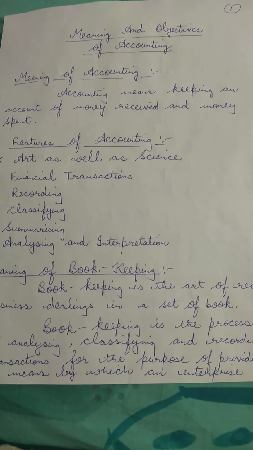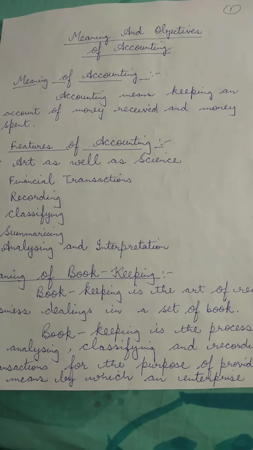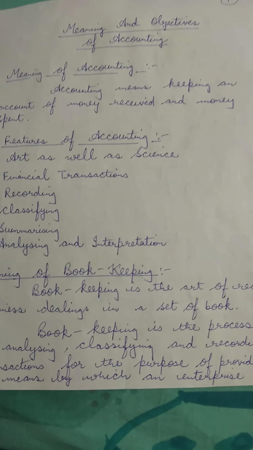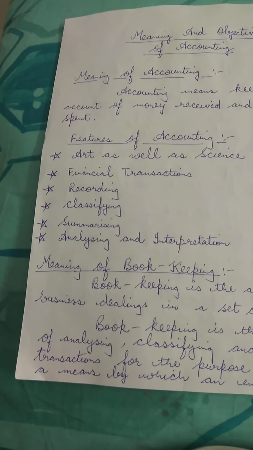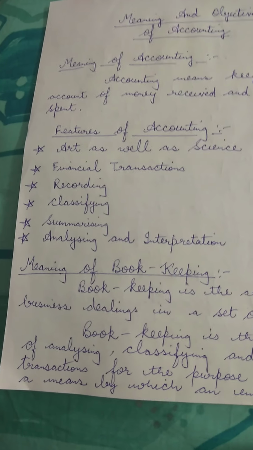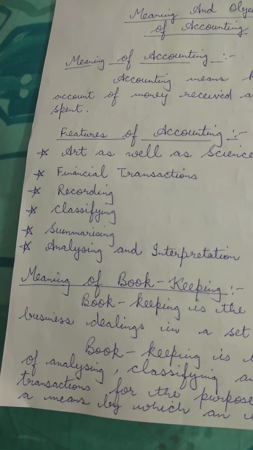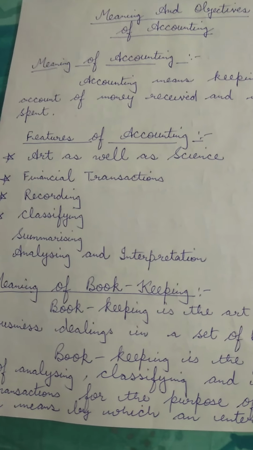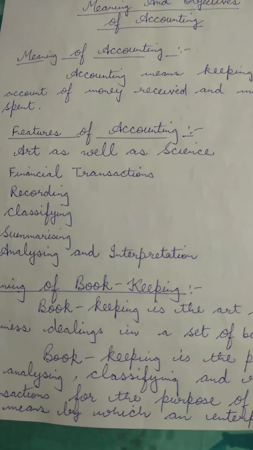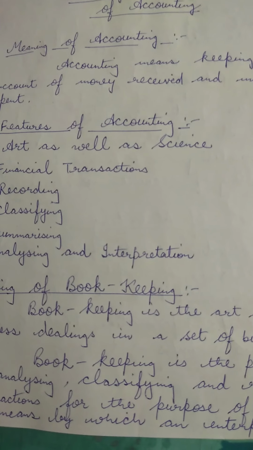Children, the first feature is art as well as science. Let us discuss it. When we say that accounting is both art and science, it is the art of correctly recording day-to-day business transactions, and the science of maintaining business records in a regular and proper manner.